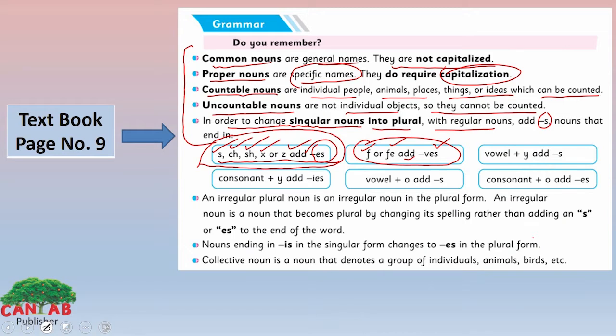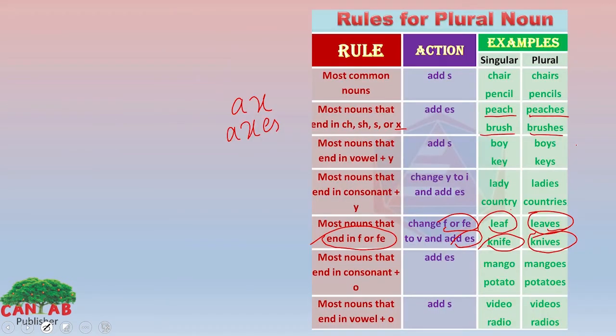Now look at the third way. When a word ends with vowel plus y, we add s to make it plural. When a singular word ends with vowel plus y, we simply add s here. Like how? Most nouns that end in vowel plus y, we add s, like boy, boys, key, keys.